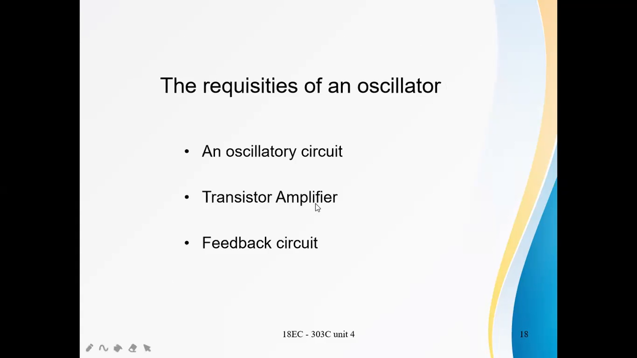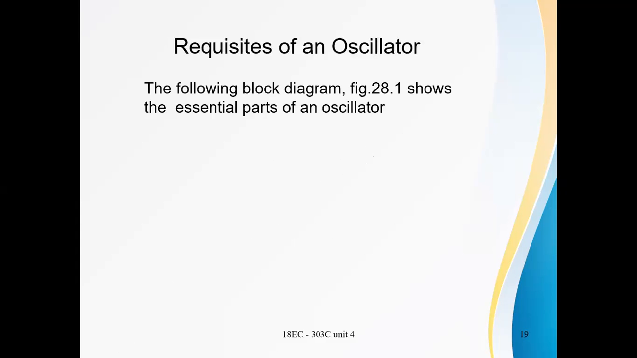It requires an amplifier circuit and a feedback network. Oscillator circuit here means a tuned circuit, for oscillations, the LC tank circuit. What does a tank circuit mean? A tuned circuit, that is a parallel combination of L and C, or it may be either RC components or LC components. Oscillator circuit, transistor amplifier, and feedback circuit.